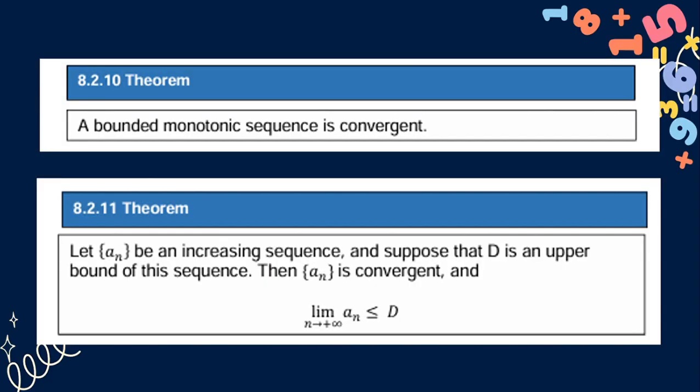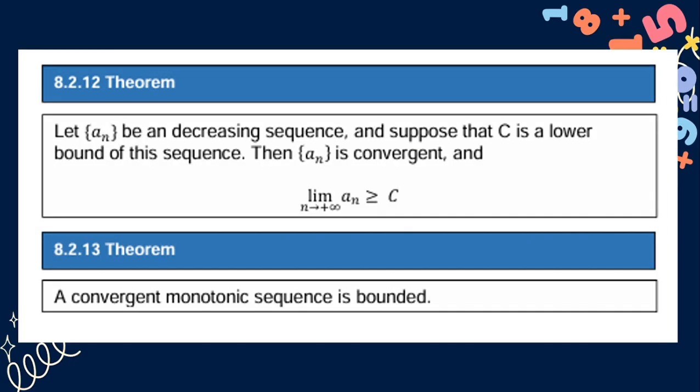So we have these theorems. Theorem 8.2.10: a bounded monotonic sequence is convergent. Theorem 8.2.11: let a sub n be an increasing sequence, and suppose that D is an upper bound of the sequence, then a sub n is convergent, and the limit of a sub n is less than or equal to D as n approaches positive infinity.